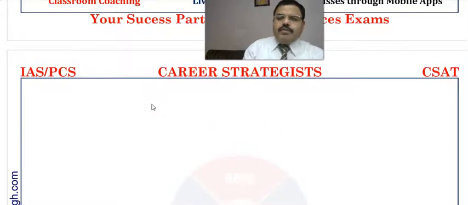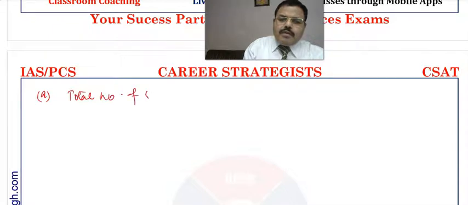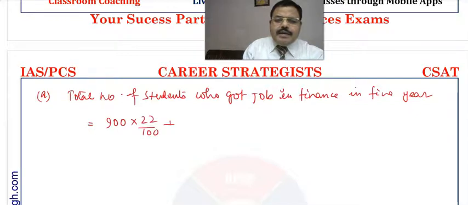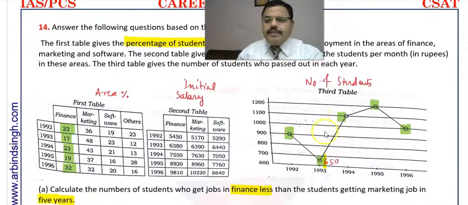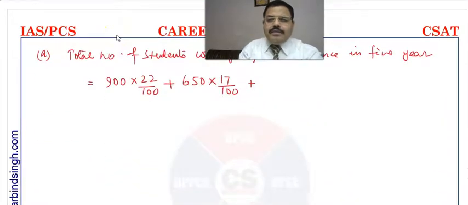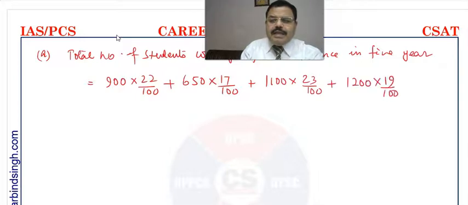So the total number of students who got a job in finance in 5 years is equal to 900 times 22 by 100, plus 650 times 17 by 100, plus 1100 times 23 by 100, plus 1200 times 19 by 100, plus 1000 times 32 by 100.